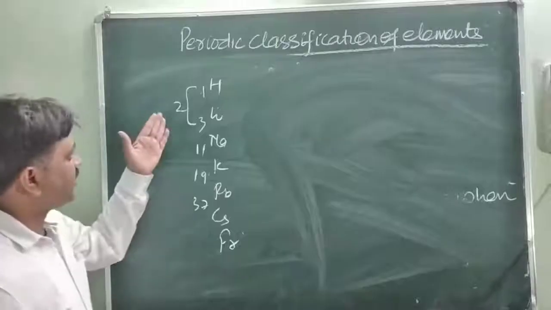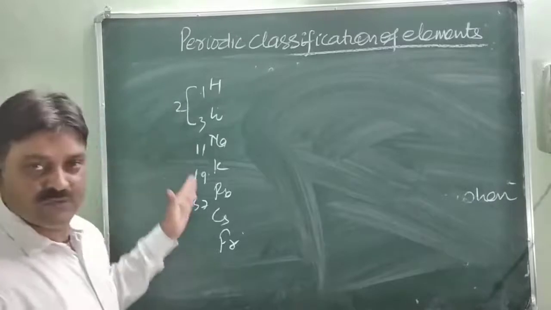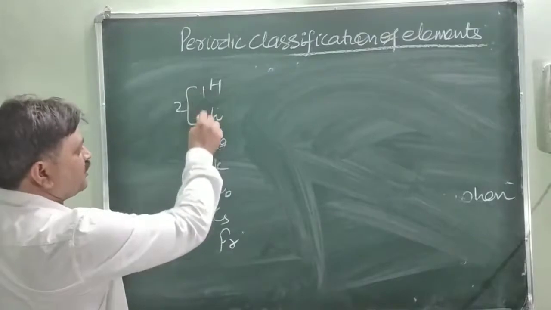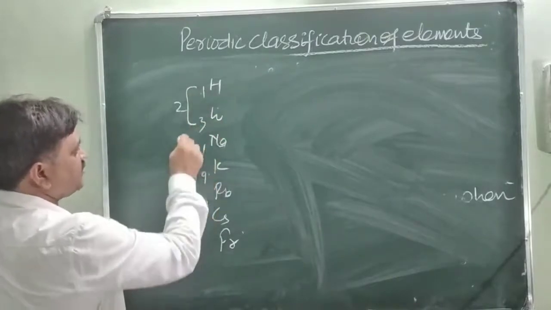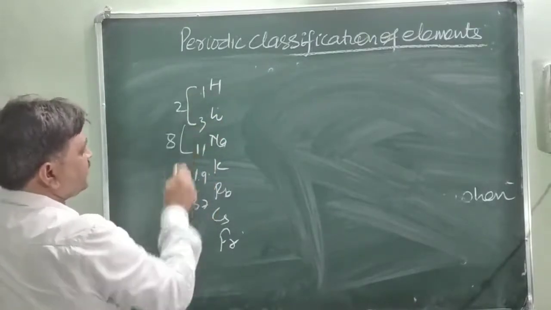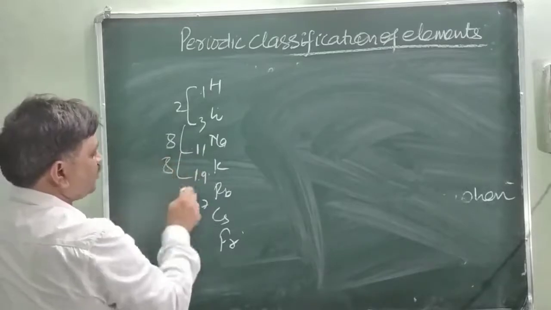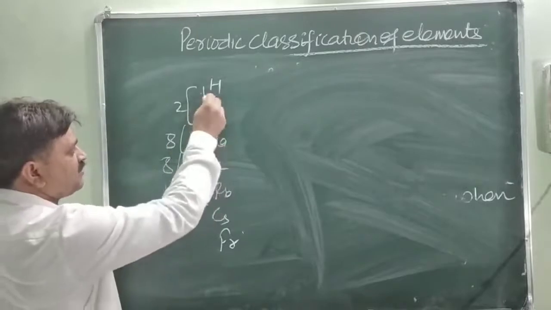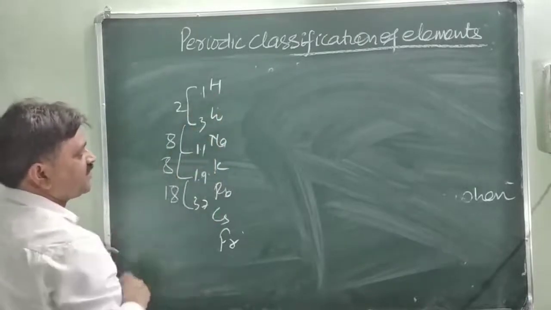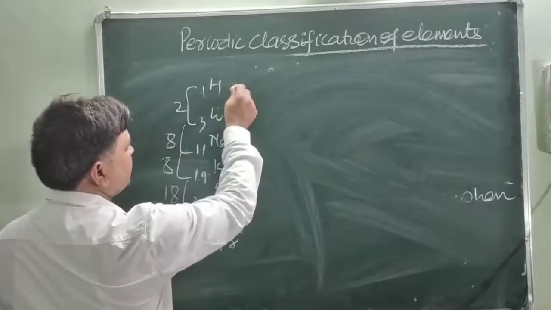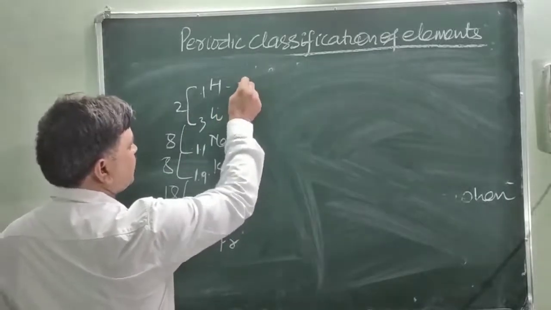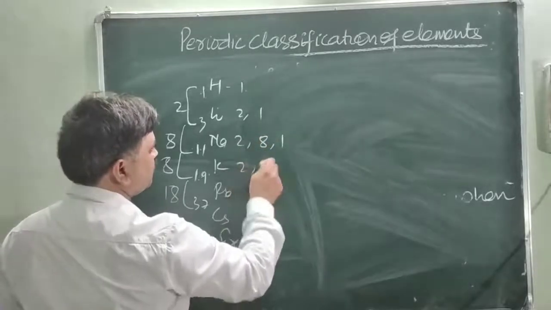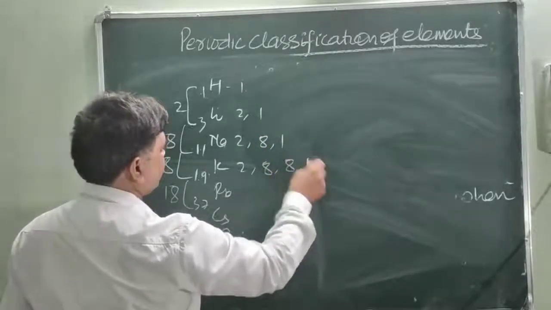Moving from top to bottom within the first group, the atomic numbers are 1, 3, 11, 19, 37. It increases by 8, then 8, now 18 and so on. So the number of electrons increases. Similarly, the electronic configuration is 1, then 2,1, then 2,8,1, then 2,8,8,1 and so on.